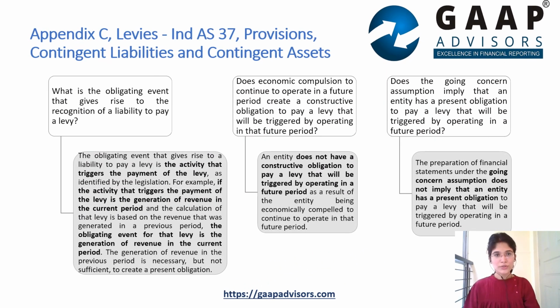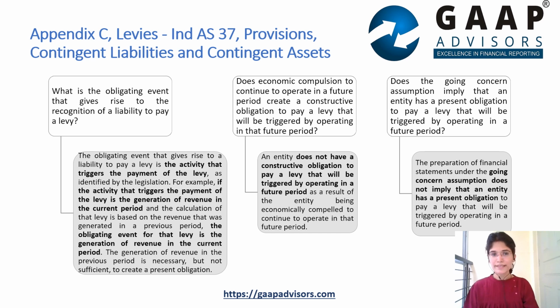Moving on, on your screens you can see the issues addressed by Appendix C of Ind AS 37 to clarify the accounting for a liability to pay a levy. It clarifies certain key points. Number one, the obligating event which gives rise to a liability is the activity that triggers the payment of levy, which in the case of CSR liability is the time when the company believes that it has generated profits in 3 preceding financial years in the aggregate.